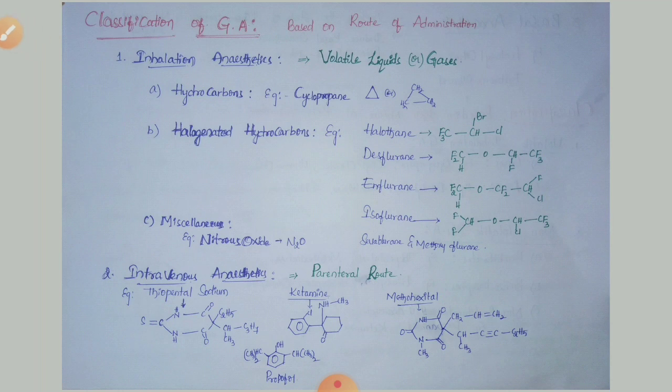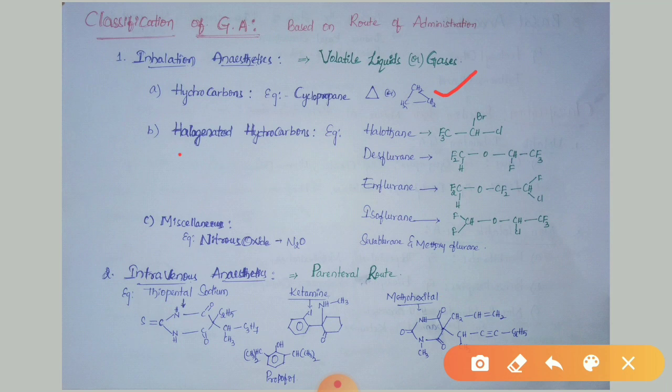The first category of inhalation anesthetics is hydrocarbons. Hydrocarbons have carbon and hydrogen in their structure. Example, cyclopropane. This is the structure of cyclopropane, having carbon and hydrogens in its structure.